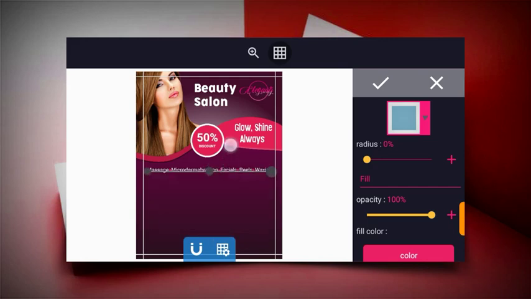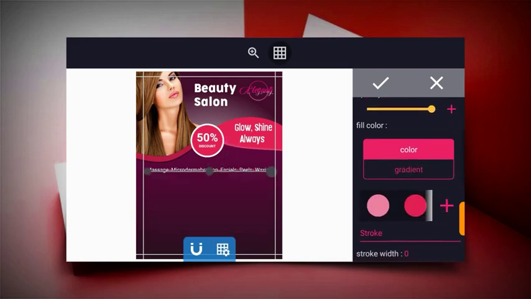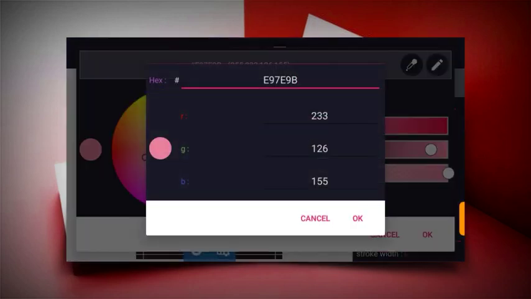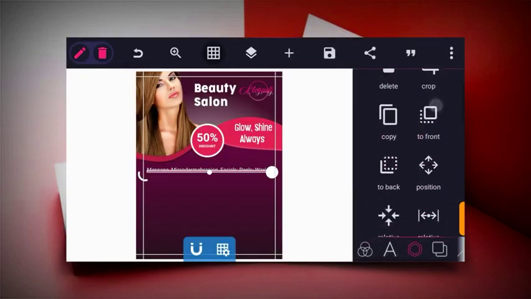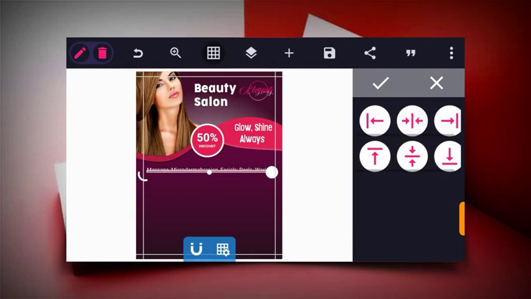Now reduce it to a smaller size, and then change the color to this. This is the color code of this, and then use the relative position to position it at the center.